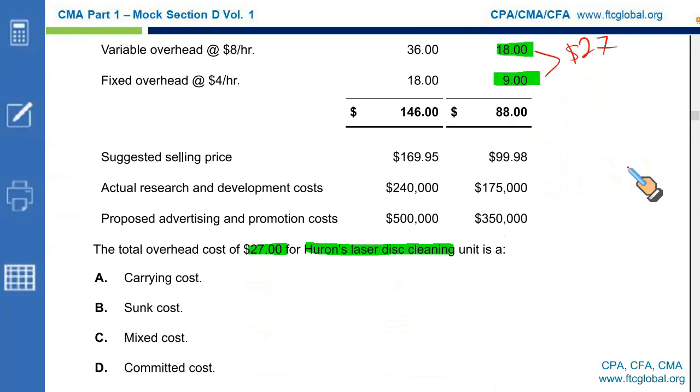So which is the option? Let's see which is the right one. It is not the carrying cost. Carrying cost is the cost to carry the inventory in your warehouse. Sunk cost is the cost that has already been paid. Mixed cost is partly variable, partly fixed. And committed cost is the cost that you have to pay irrespective whether you produce the goods or not, like lease payments, like insurance. And so we got the right answer. It's a mixed cost.